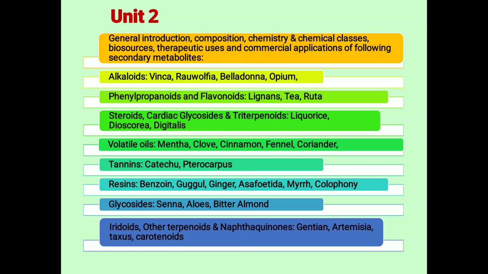Volatile oils in mentha, clove, lavang. Clove has eugenol as its active constituent. Cinnamon, and also fennel and coriander. Tannins: catechu, pterocarpus. Resins: benzoin, guggul, ginger, asafoetida, myrrh, colophony. Glycosides: senna, aloes, bitter almond.